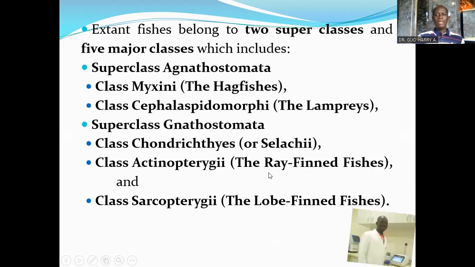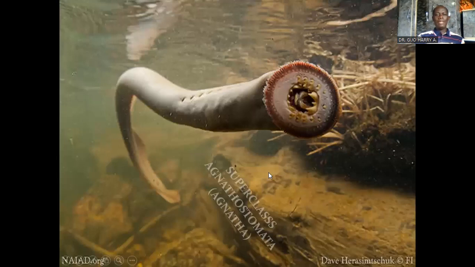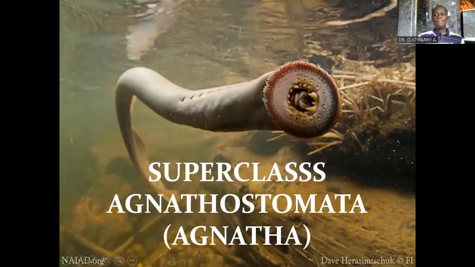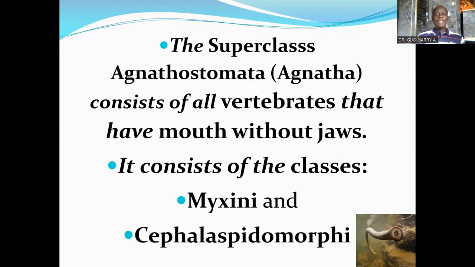So we want to now look at the superclass Agnatha. It consists of all vertebrates that have mouths without jaws. It consists of the classes Myxini and Cephalaspidomorphi. Myxini, like we said, are the hagfishes, while Cephalaspidomorphi is made up of the lampreys.